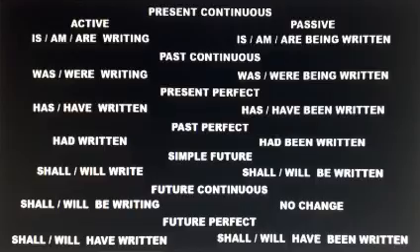Present continuous. In active voice, is or am or are writing, and in passive voice, is, am or are being written. For example, they are building a new school. And in passive voice, a new school is being built by them.